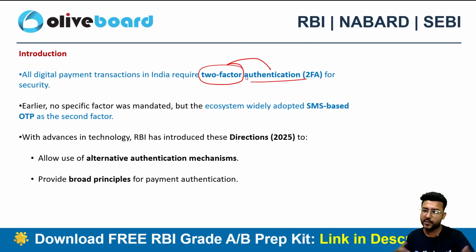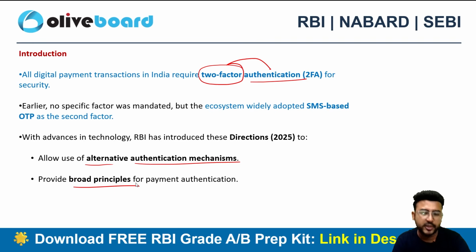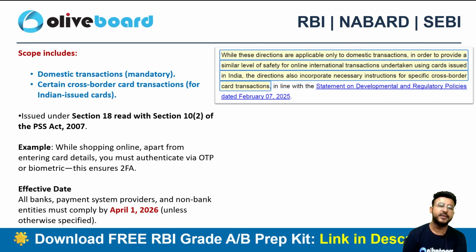However, the ecosystem has widely adopted SMS-based OTP. Whenever you are making any transaction, maybe via your mobile banking or internet banking, you need to type the password or the PIN, and then OTP verification is also there. So one verification is your password, the second factor is your OTP verification, right? RBI has now released these directions to allow the use of alternative authentication mechanisms and to provide the broad principles of payment authentication, how we can authenticate the payments, right?